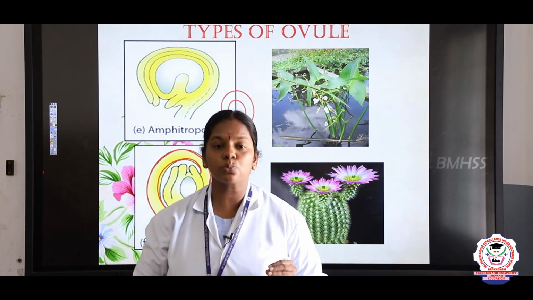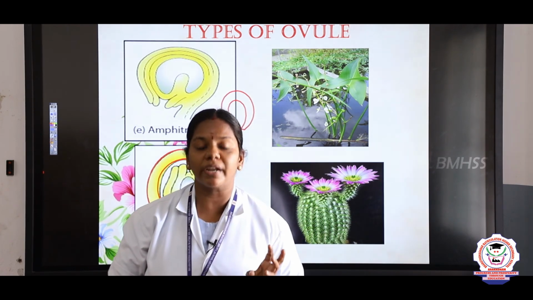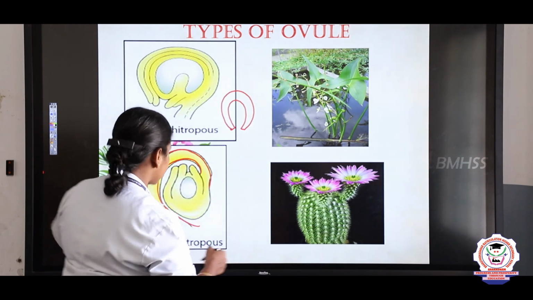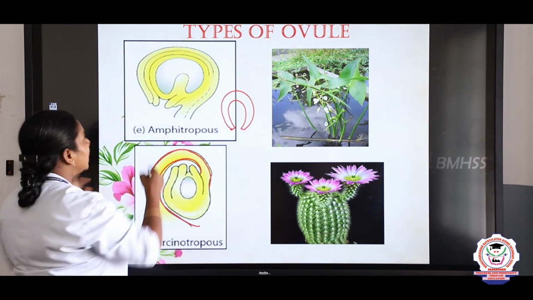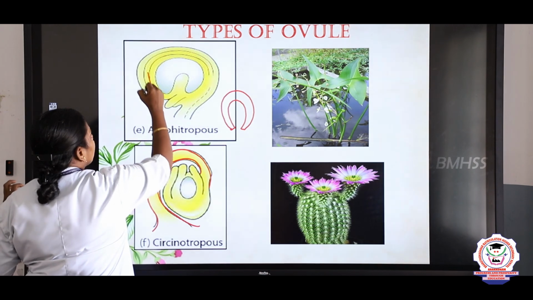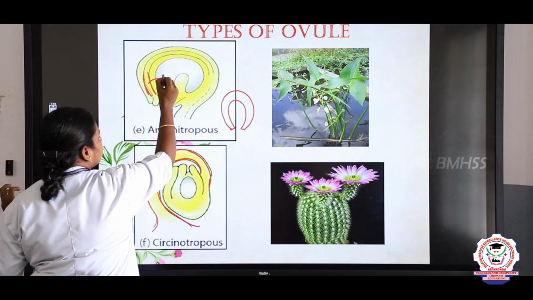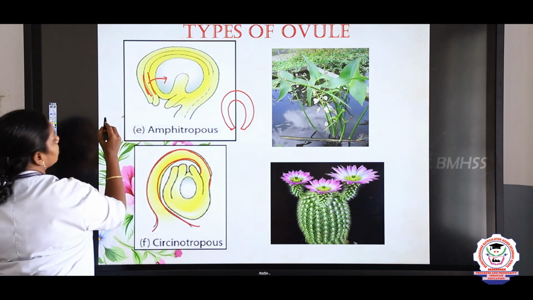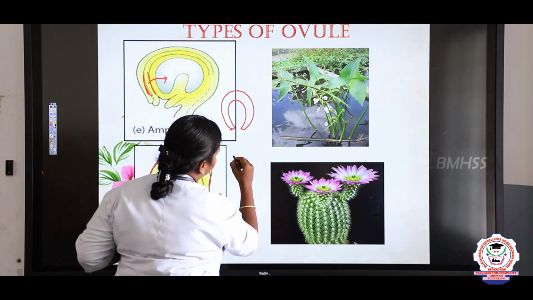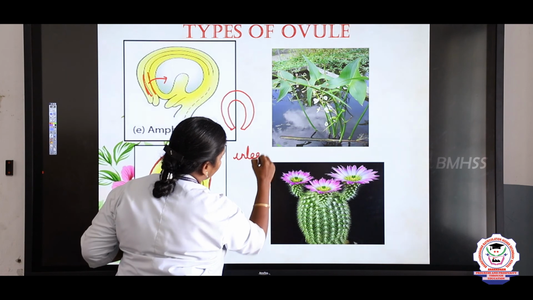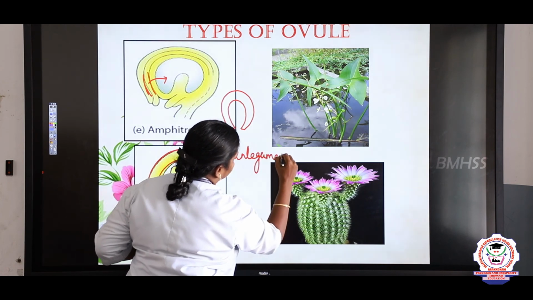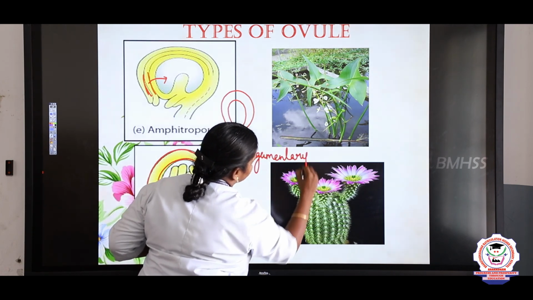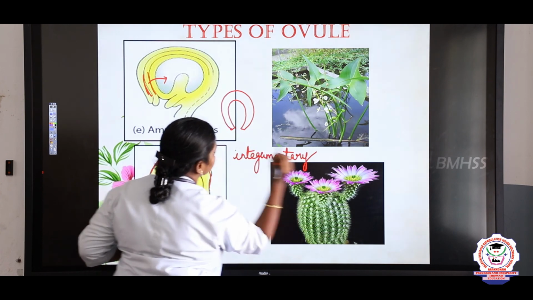Such integuments we call integumentary tapetum.